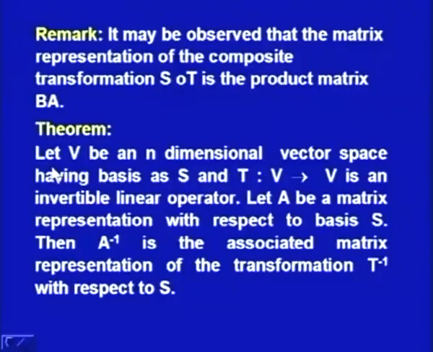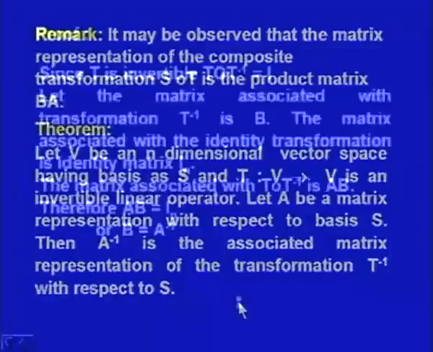Now, let V be an n-dimensional vector space having basis S, and T an invertible linear operator. Let A be the matrix representation with respect to basis S. Then A inverse is the associated matrix representation of the transformation T inverse with respect to S. So, a vector space is given to us, a transformation is given to us, and associated with this transformation we have a matrix A. Then A inverse is the associated matrix representation of the transformation T inverse with respect to the basis S. So, this is what we have to prove.